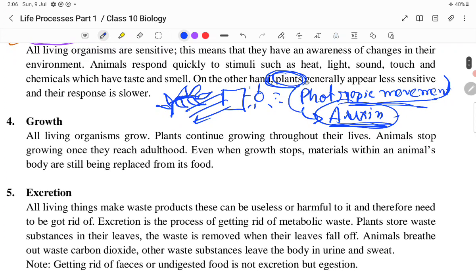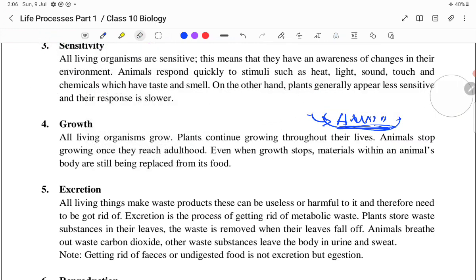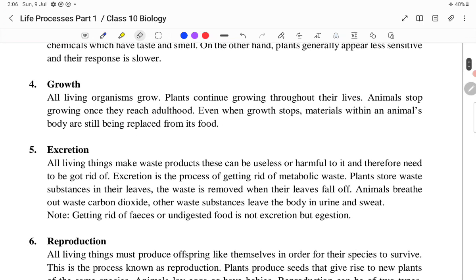Due to the hormonal regulation process, the response shown by the plants is comparatively slower. I think it's clear to you. Now we are moving on to our next life process, which is referred to as growth.